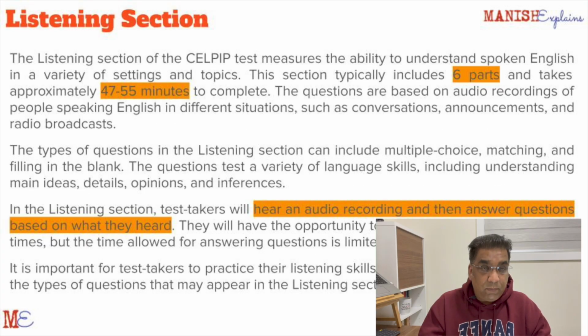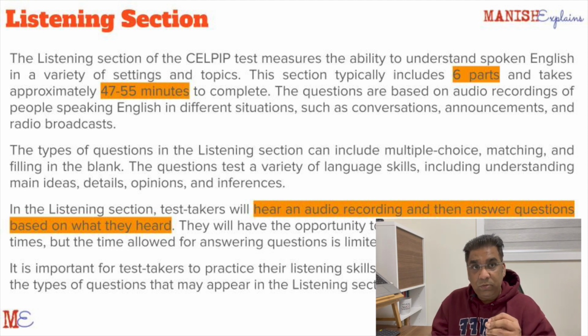Let's start with some of the details. The listening test, as I told you, is a very important aspect of communication. You have to listen to different types of conversations and different types of pieces, and then extract information out of them and make your decisions. This section is almost 47 to 55 minutes long, and it has 6 parts. In the next slide, you will see each part relates to a particular type of scenario, and then you will listen to each scenario and respond to it.